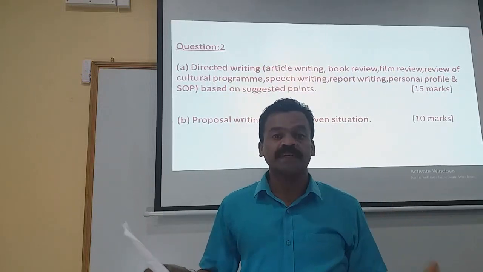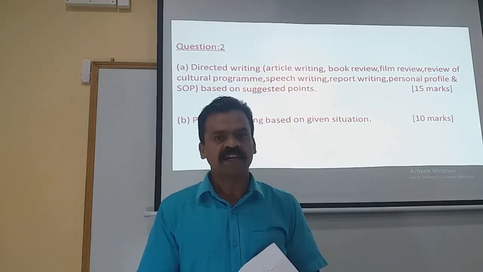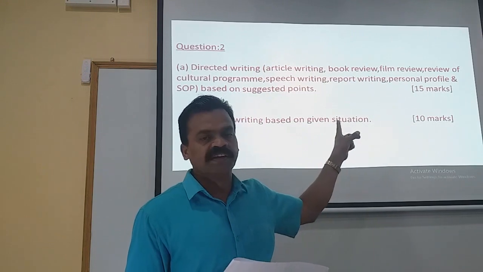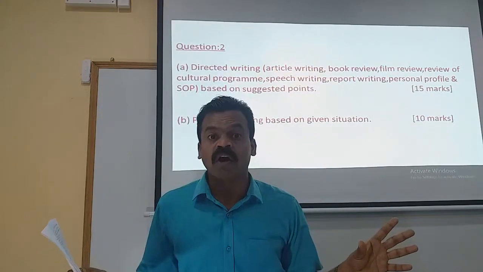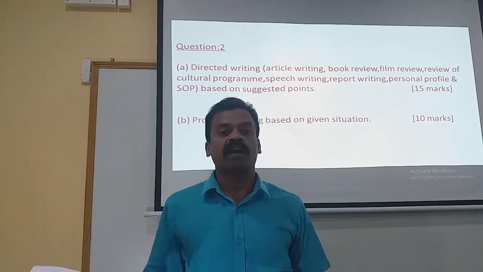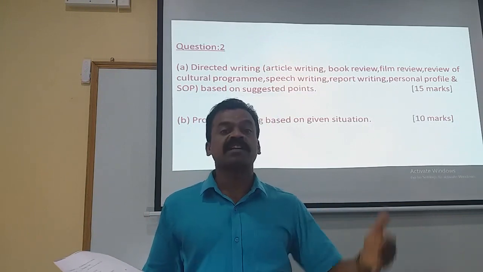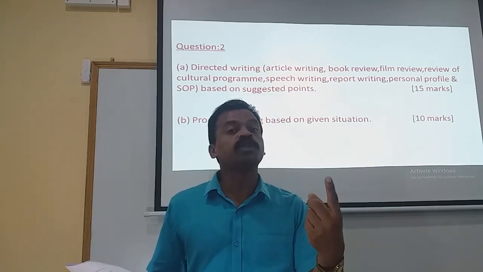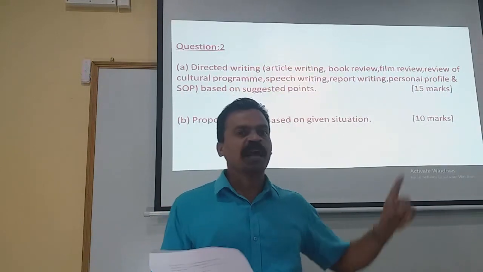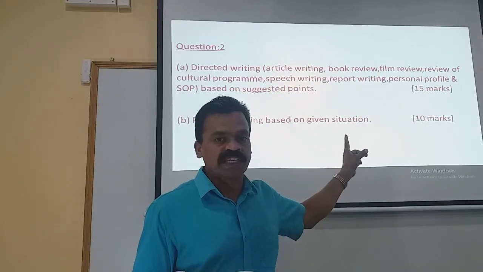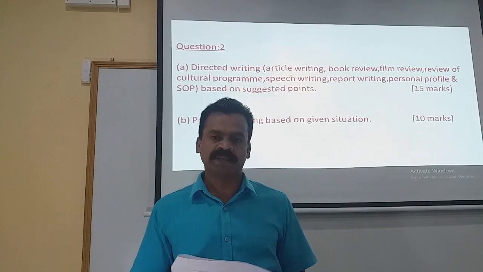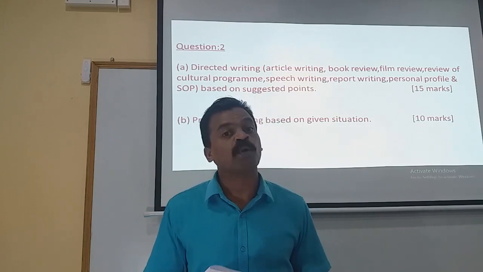We have so many topics related to question number 2, part A. Any one of the questions will be given. So there is no choice of the question at all, unlike question number 1, where you have multiple choices. There are 6 questions, out of which you need to opt for any one. At the same time, in question number 2, you will have no choice at all. And in the model question paper that they have given, they have asked for a profile writing.